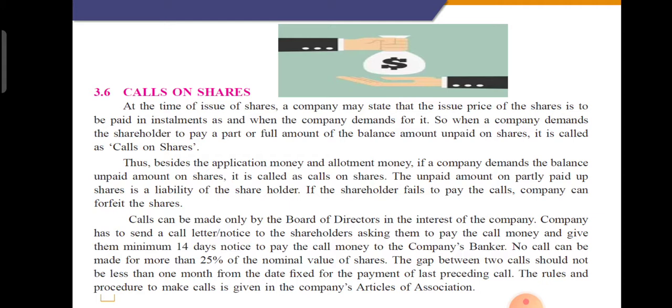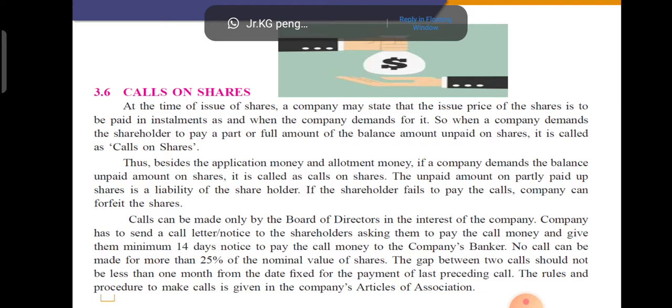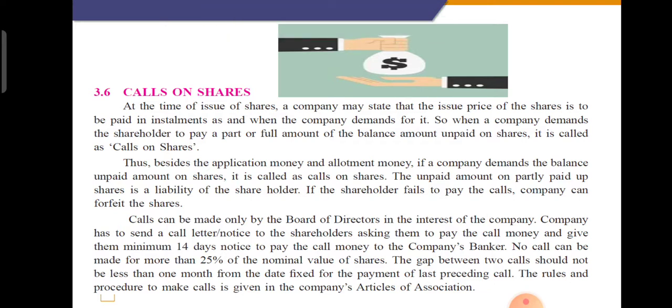So students, once the allotment is done, the applicants are allotted a particular number of shares. When the allotment procedure gets over, the company decides how much first installment should be made on the share's face value.